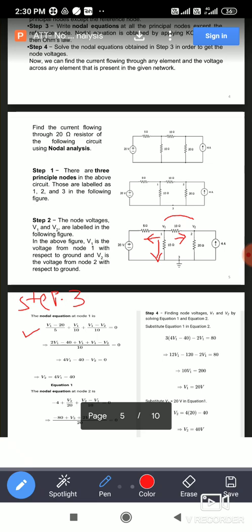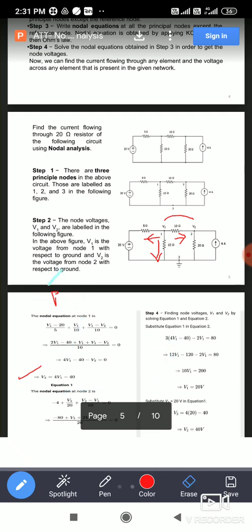Now 10 multiplied by 0 on the right hand side is 0 only. So 2V1 plus V1 is 3V1, plus V1 minus V2 gives 4V1 minus V2 is equal to 0, and minus 40 on the left side becomes plus 40 on the right hand side. So the equation is like this: 4V1 minus V2 is equal to 40. You can consider this as the first equation. Everyone note down: 4V1 minus V2 is equal to 40 here.